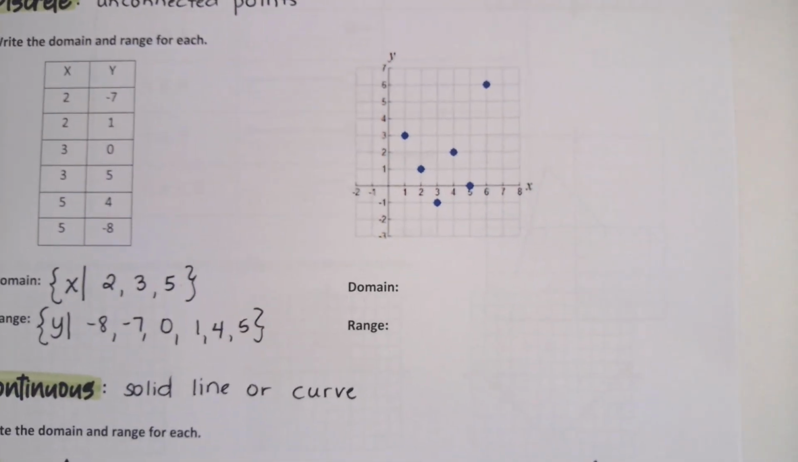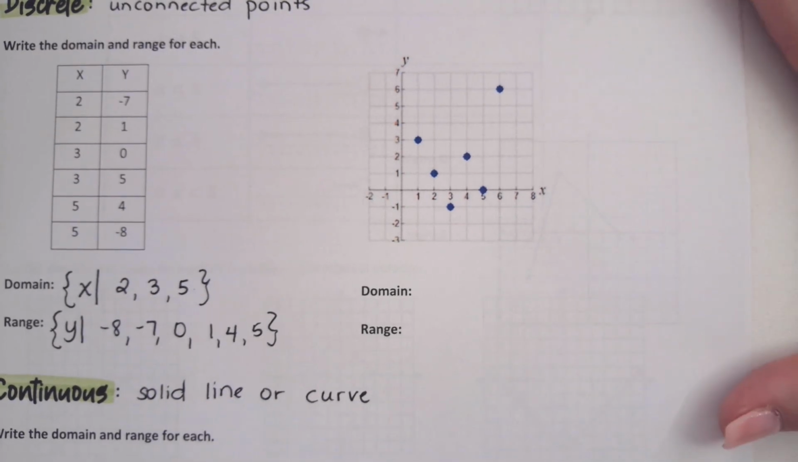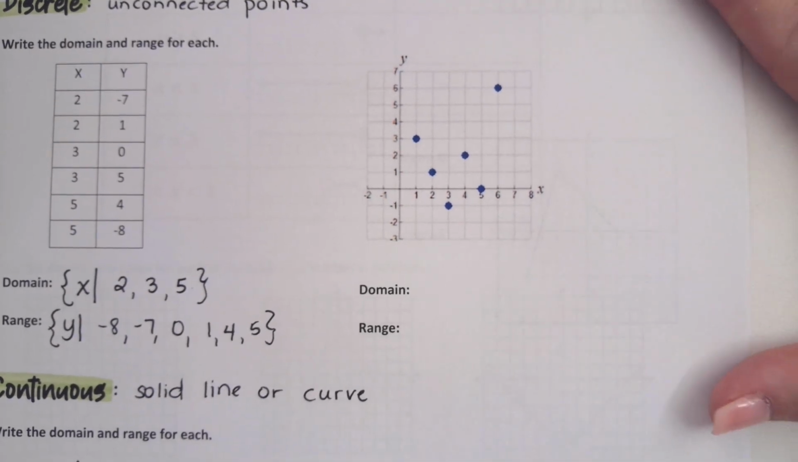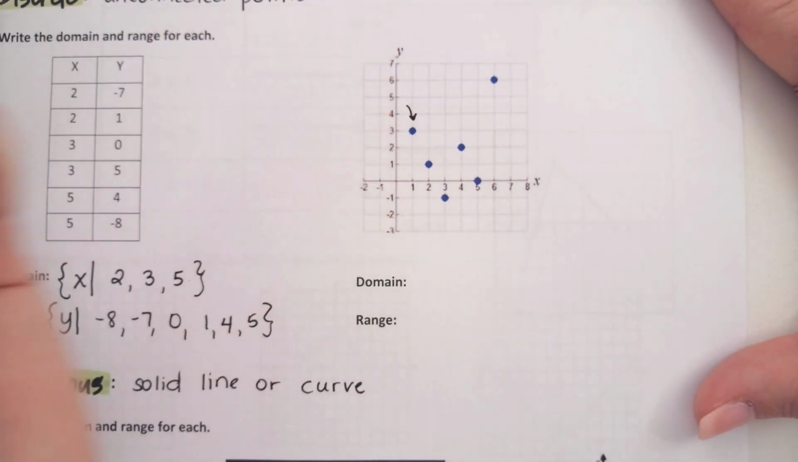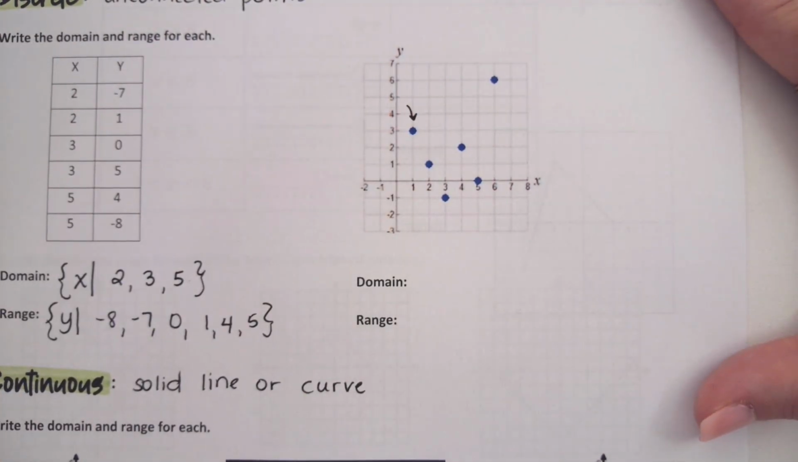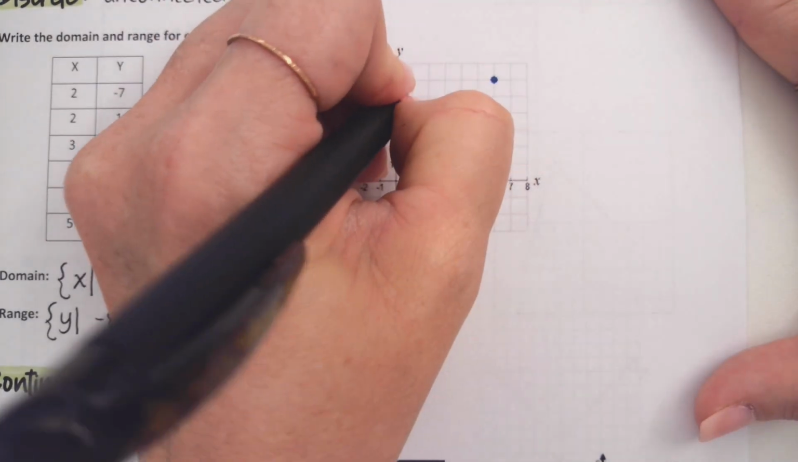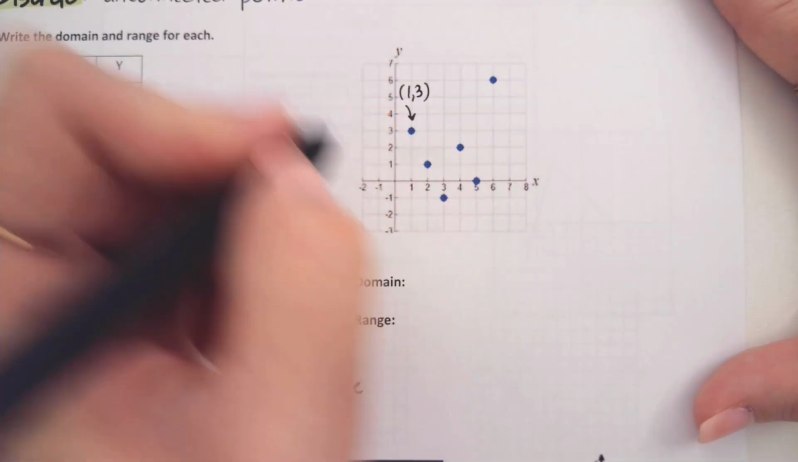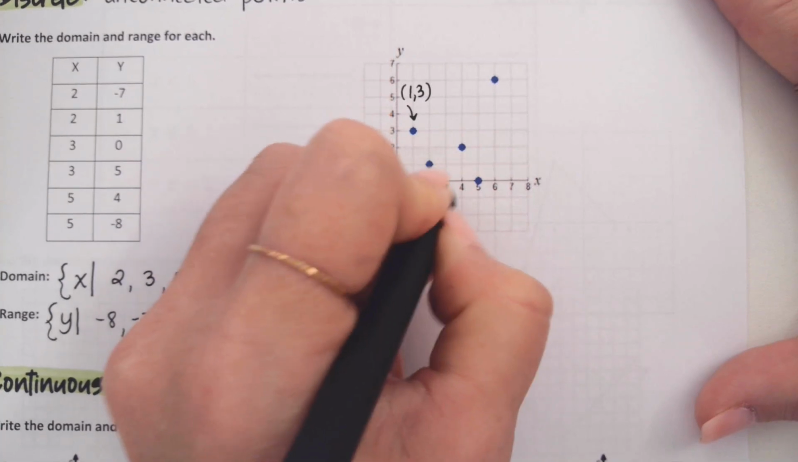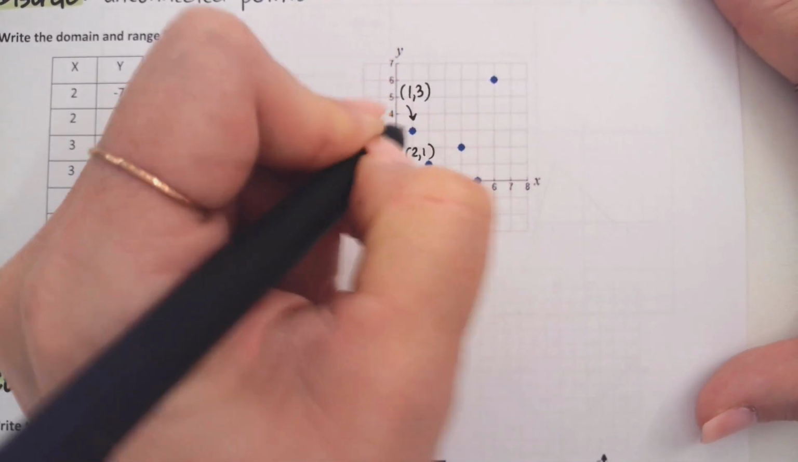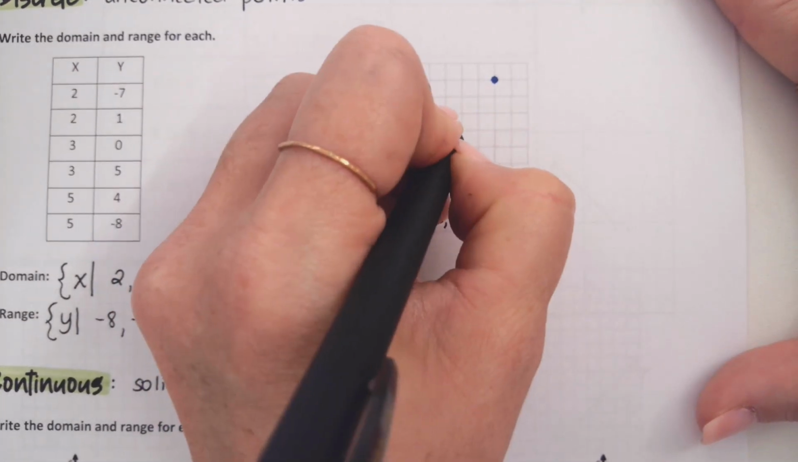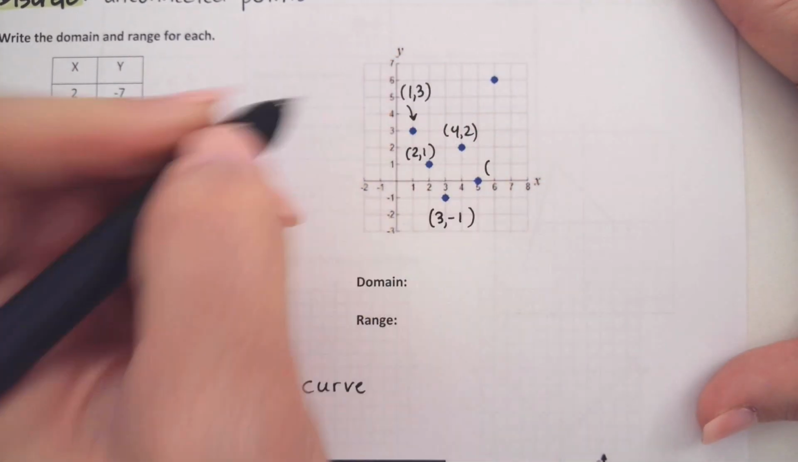All right, let's do the same for the second one. The only thing different about the second one is you don't have the X's and Y's of those points written down. So if we think about what is this ordered pair right here? That's the point 1, 3. Good. I'm just going to kind of label them first. This one's 3, -1. And then we got 2, 1. 4, 2. Oh, what's this point?